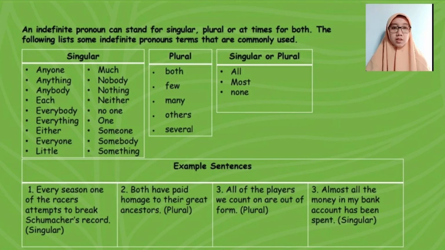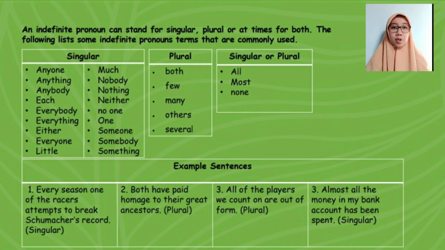For singular, there is anyone, anything, anybody, it's, everybody, everything, either, everyone, little, much, nobody, nothing, neither, no one, someone, somebody, something.